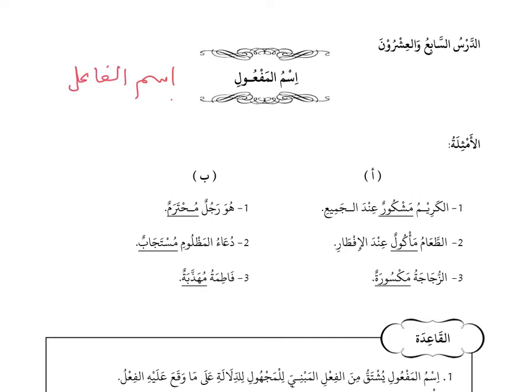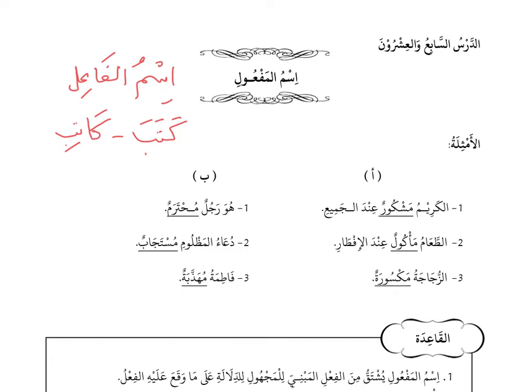In Ismu al-Fa'il, we said that the word is formed to refer to the person who does an action. For example, if you have the word kataba, which means to write, and you want to refer to the writer, we change the word to the form of ism fa'il, so it becomes katibun. You can refer to my video on the lesson on ismu al-fa'il.